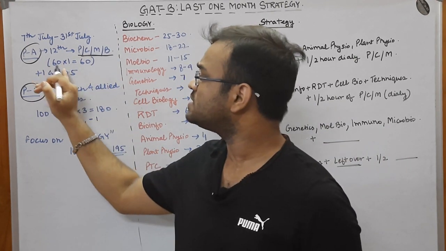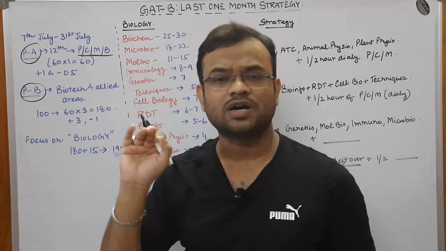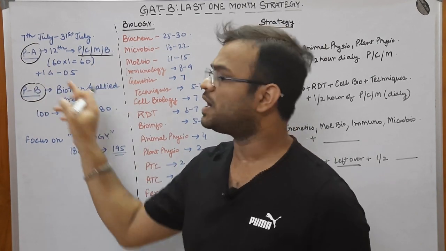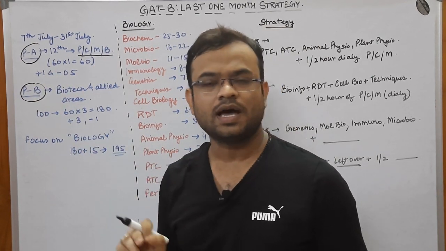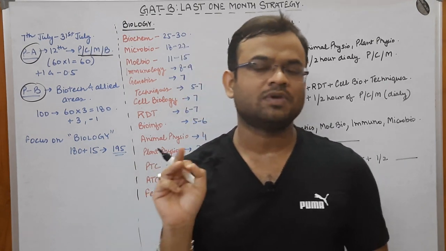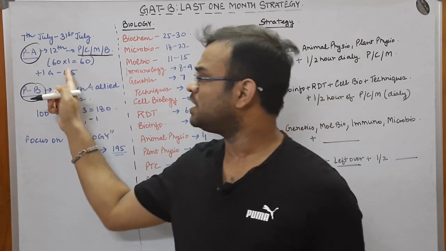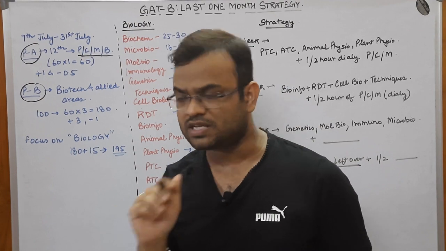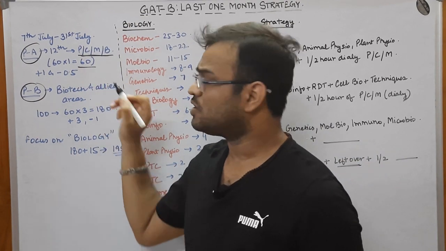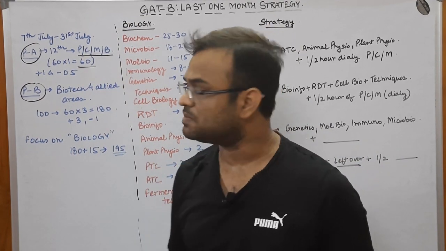Another important thing is that the questions that will come from this part A are 60 in number, and each question carries 1 mark only. So 60 multiplied by 1 gives 60. So part A is of 60 marks.